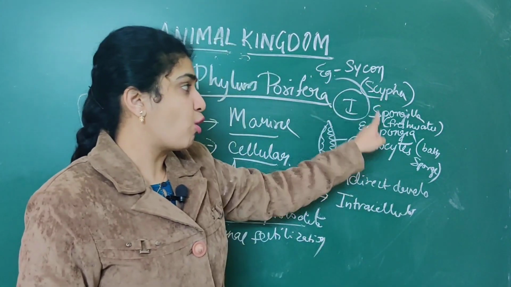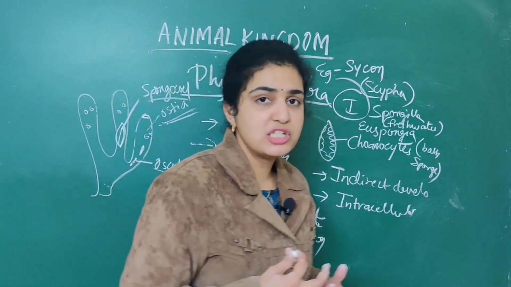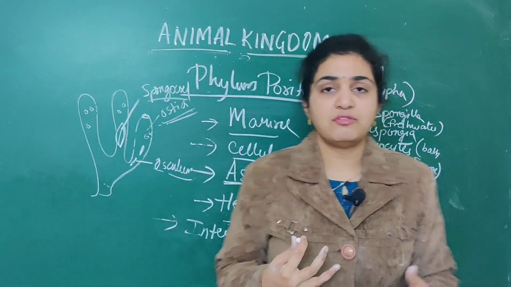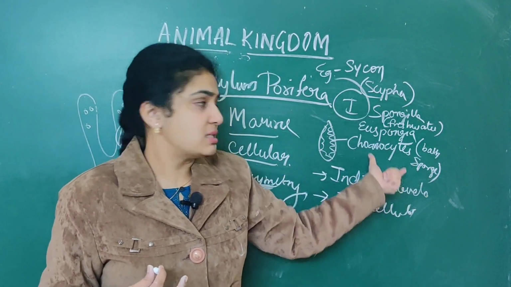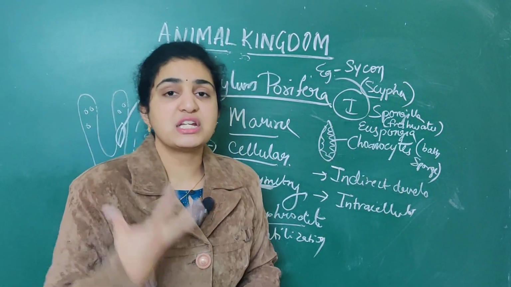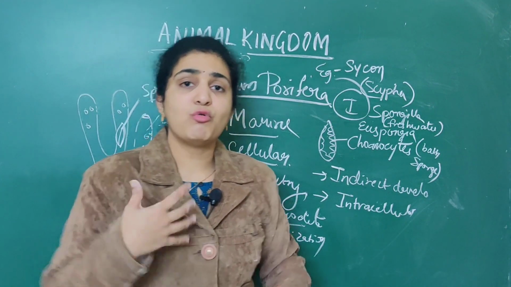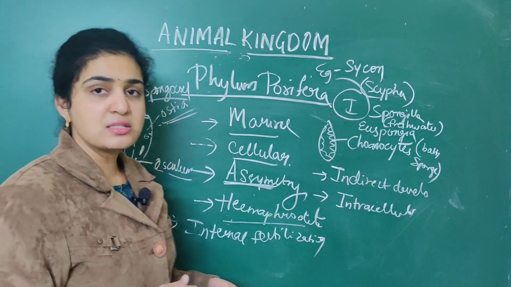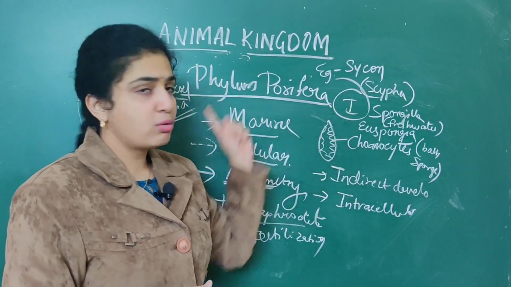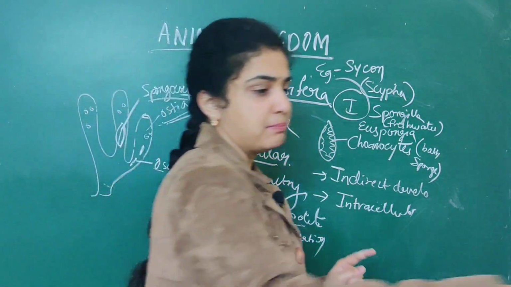Remember the examples. All are regarding sponges only, so no need to get confused. Euspongia, the real name, is bath sponge. Spongilla is freshwater sponge. If they ask what is the freshwater sponge which is present, it is called Spongilla. So this is about the phylum Porifera.